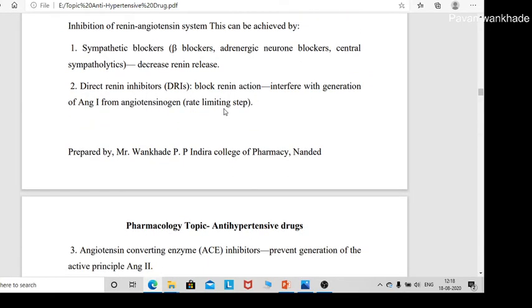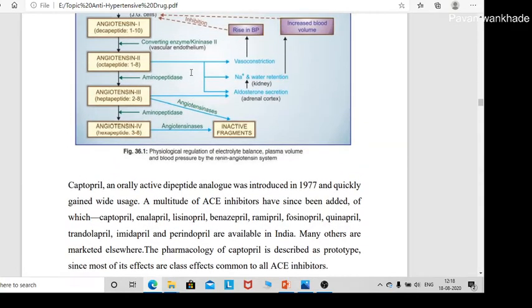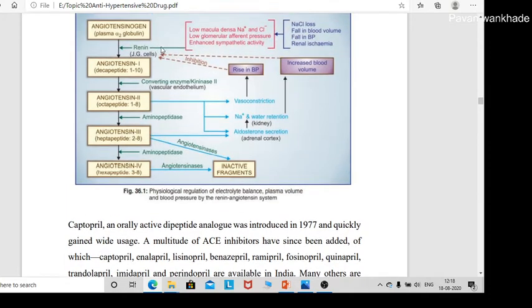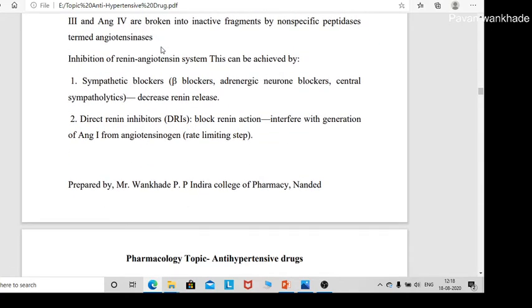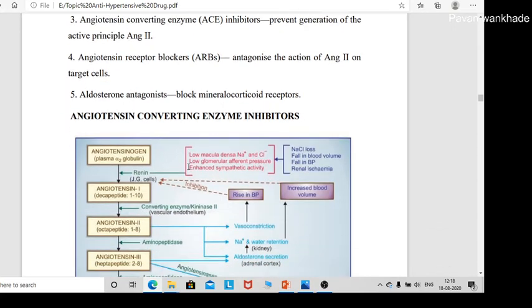Now inhibition of the renin-angiotensin system can be achieved by sympathetic blockers, beta blockers, adrenergic neuron blockers or central sympathetic blockers by decreasing the renin release. Means the renin release is inhibited by the beta blocker. Second, direct renin inhibitors interfere with renin; the example is aliskiren.